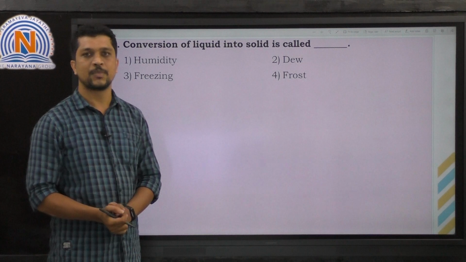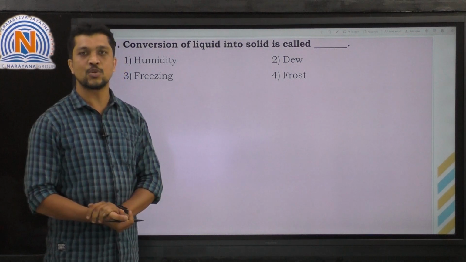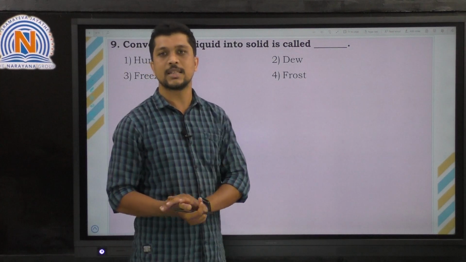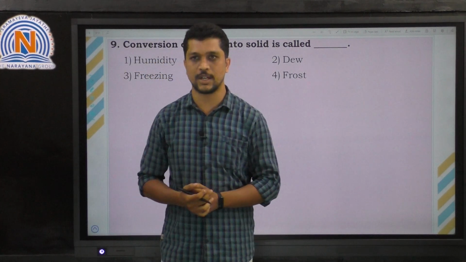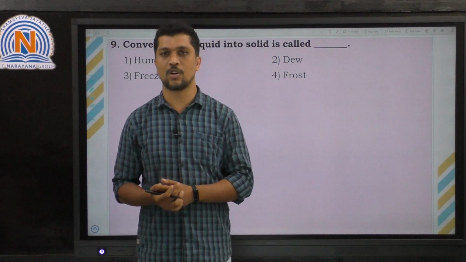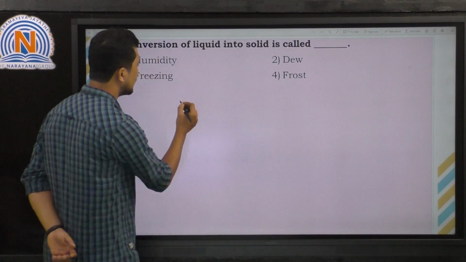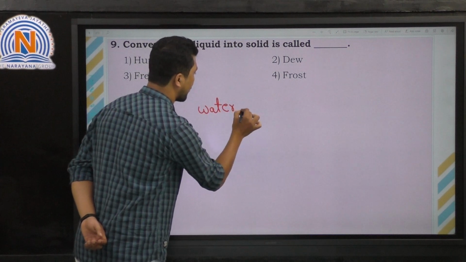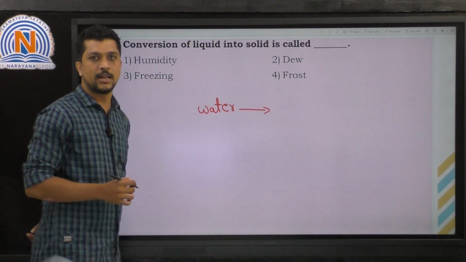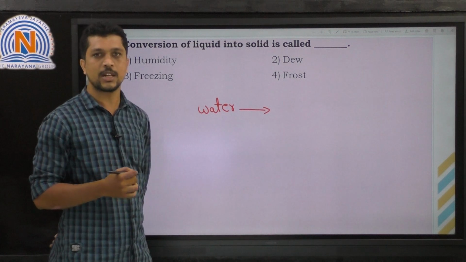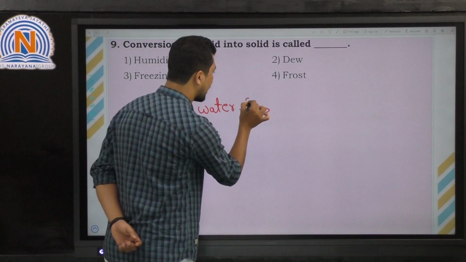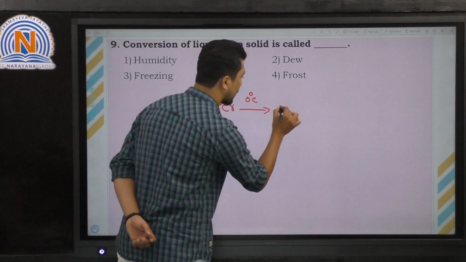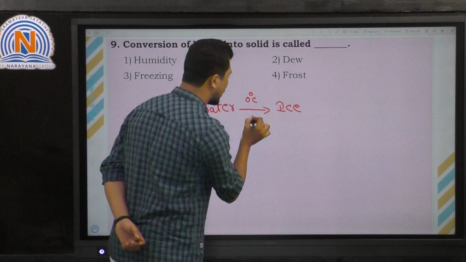Here, next question. Conversion of liquid into solid is called, right? So each and every liquid at a certain temperature will convert into solid. For example, take water. Water is liquid, right? At 0 degrees centigrade, it will convert into ice.